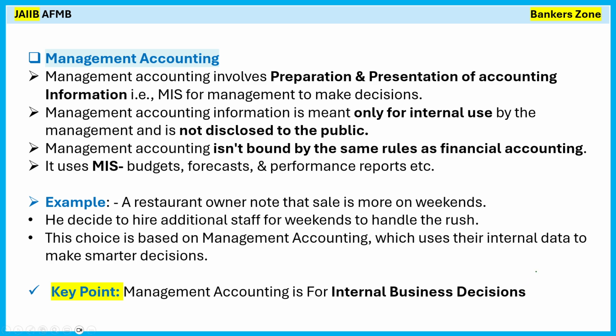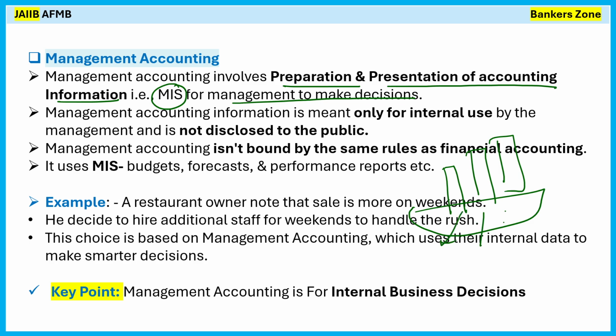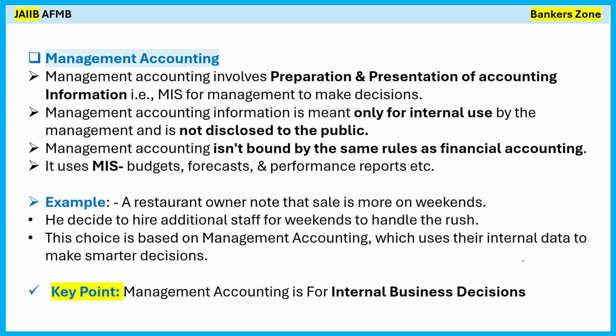Okay, now management accounting. Management accounting involves preparation and presentation of accounting information. That is MIS. MIS means what? The management information system. For a management to take a decision, for example, you are providing them a chart showing how much business we are having per branch, right? And in that branch, how much staff is there. Based on that chart, the data we have provided, management can make a decision on what we can do to improve the business, right? So very simply, we are providing the data to the management to take the decision.